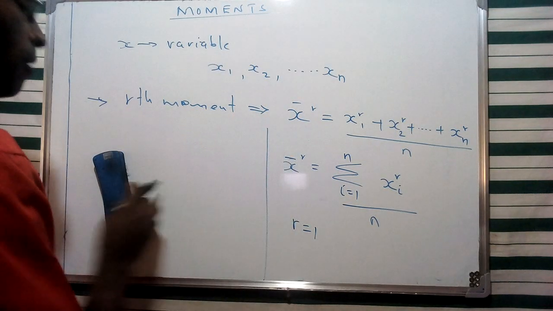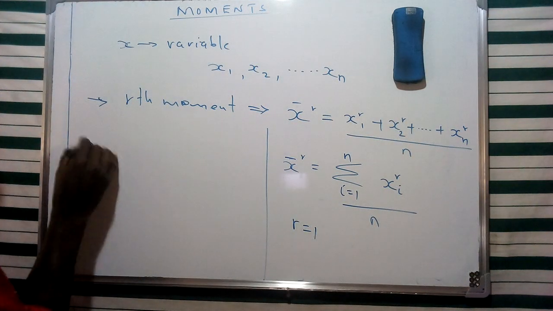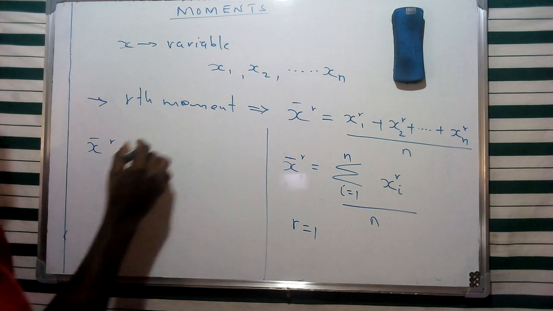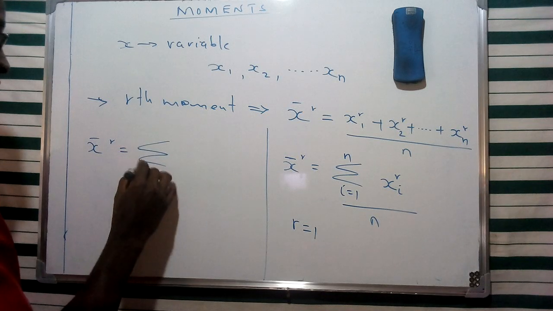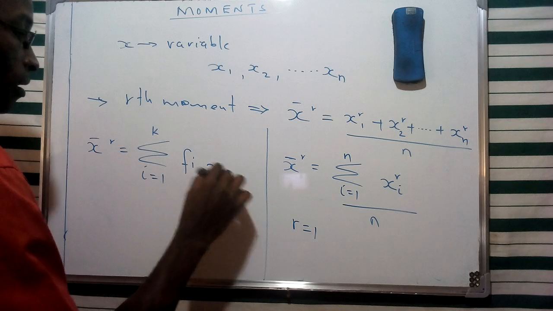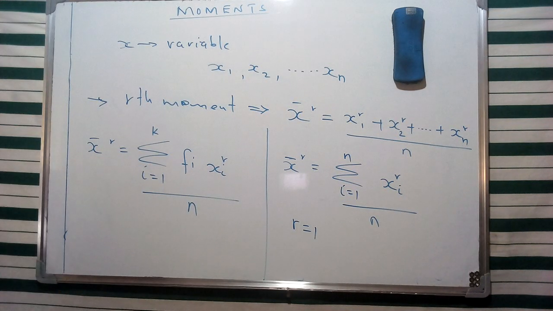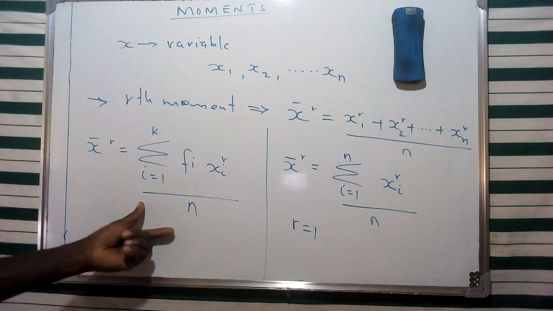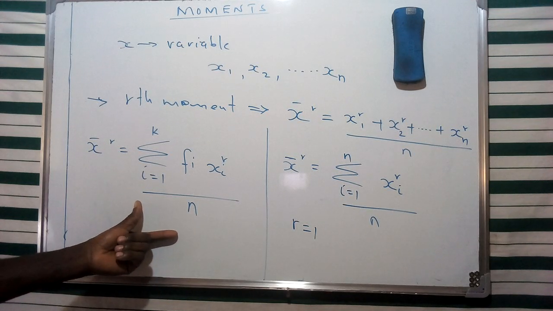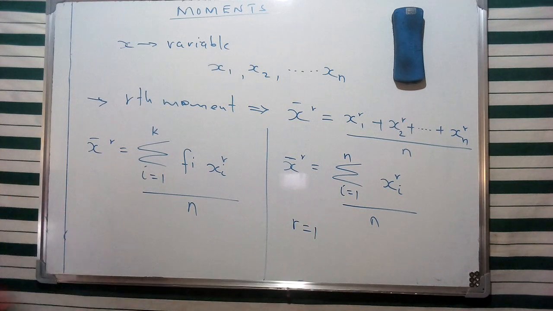So suppose we have a frequency distribution, in this particular case we can give the rth moment of that specific distribution using the summation for i equivalent to 1 to k of a particular frequency times x i to the r, divided by n. So in this case, this is going to give us a particular moment of a frequency distribution, and of course the earlier one gives us a particular moment for raw data.